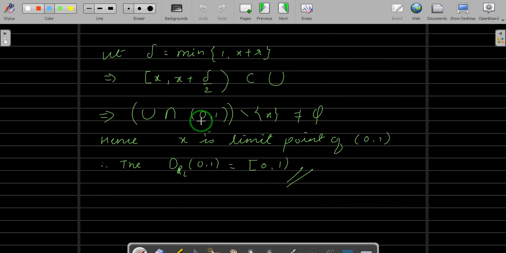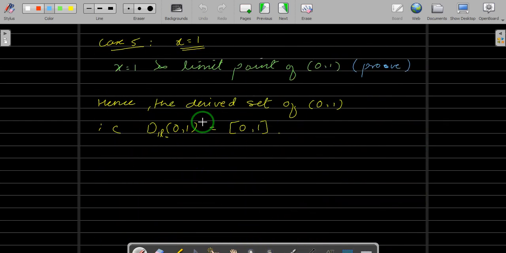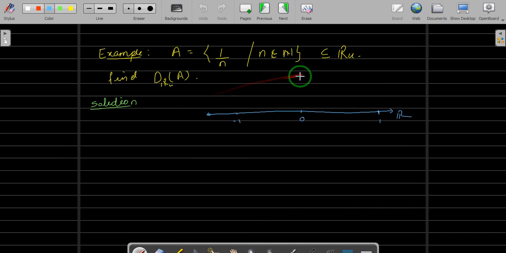Now suppose you want to find the derived set of A, then you have to check each point of your space whether it's a limit point or not. Okay, now here, as we have done in the previous cases, we will take different cases. Right, now what is A?